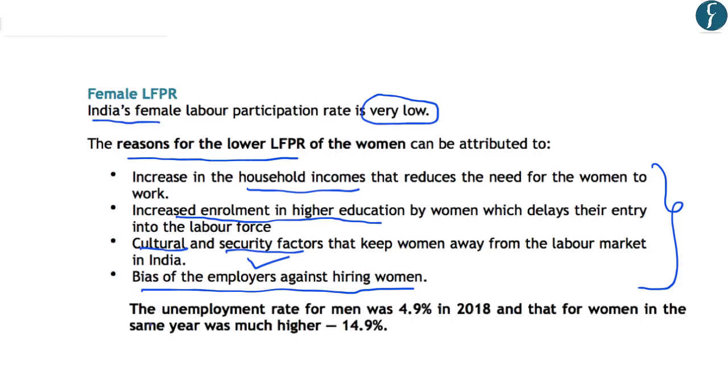Now, another important observation is that all those women who are looking for employment find it really difficult to get jobs as compared to men. And this is reflected in the unemployment rate. For example, the unemployment rate for men was around 4.93% in 2018. However, the unemployment rate was much higher, around 14.9%, for women. This is because the women who enter the labor force or are searching for jobs do not find jobs and find it really difficult to get jobs as compared to men.